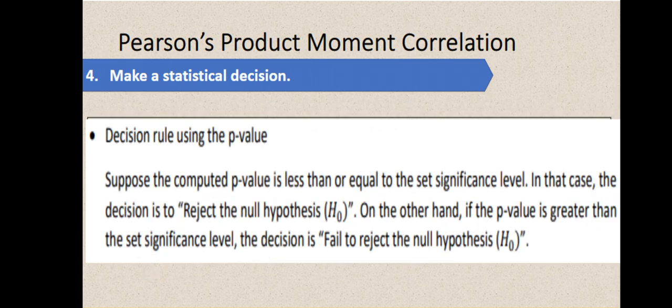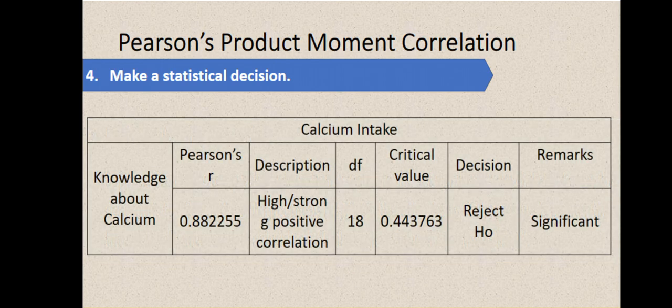And then kapag using yung p-value naman natin, suppose yung p-value natin is less than or equal to the set of significance level. So in that case, ang decision natin is to reject the null hypothesis. So otherwise, if ang p-value natin is greater than sa significance level natin, we fail to reject the null hypothesis. So ayan, no?